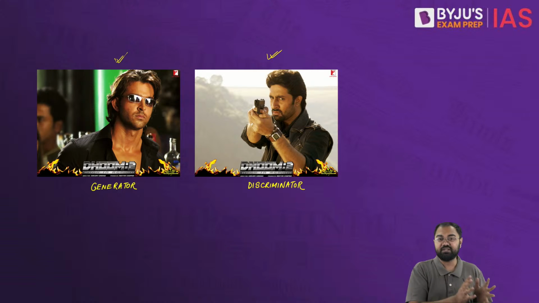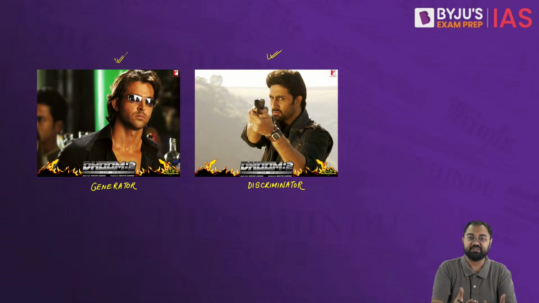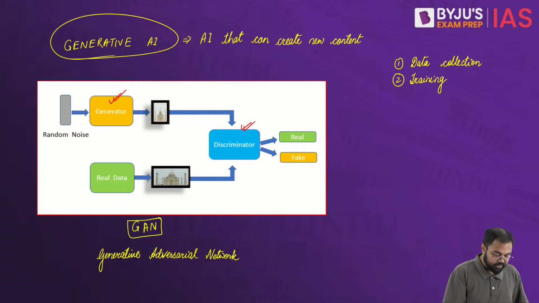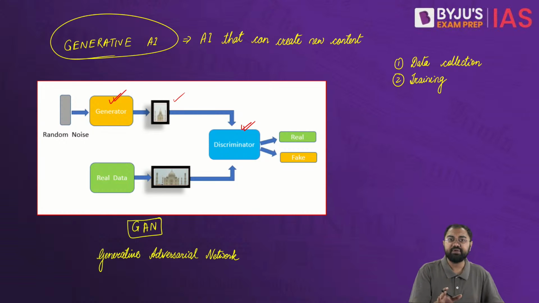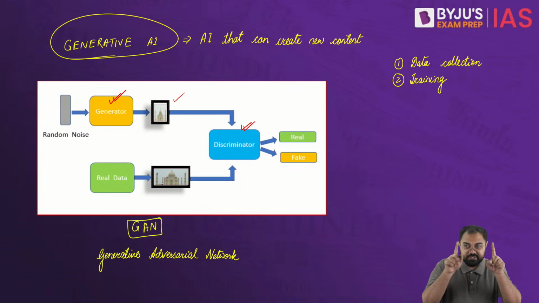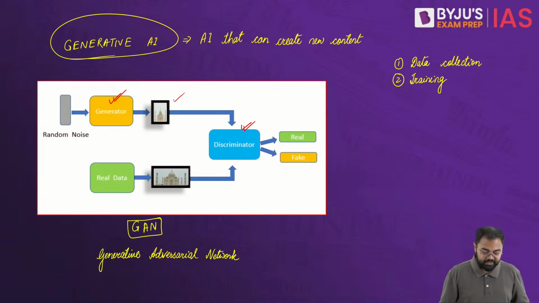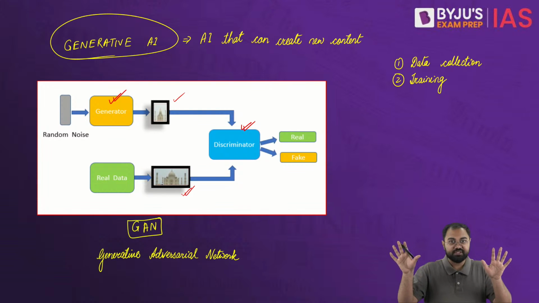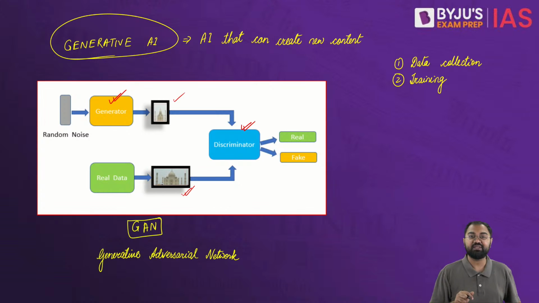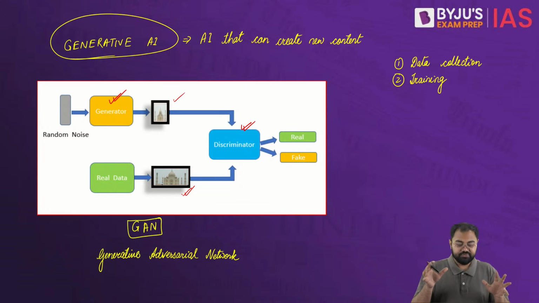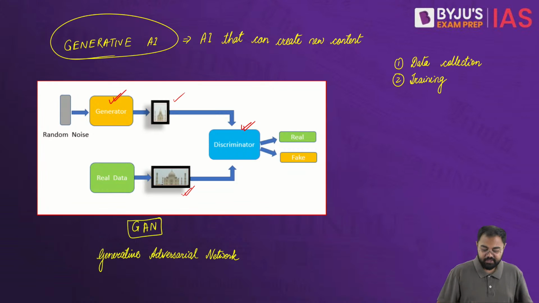Similarly, in case of generative AI, first a content will be generated by the generative AI, and then the discriminator will try to understand whether it is an actual image, let's say in this particular scenario, or something that has been created. It will try to understand each of the parameters, cross-reference the same with the real data, and see what the differences are between the real data and the one created by the generator. If it has been able to identify the changes, it will reject it, telling whether it is real or fake.